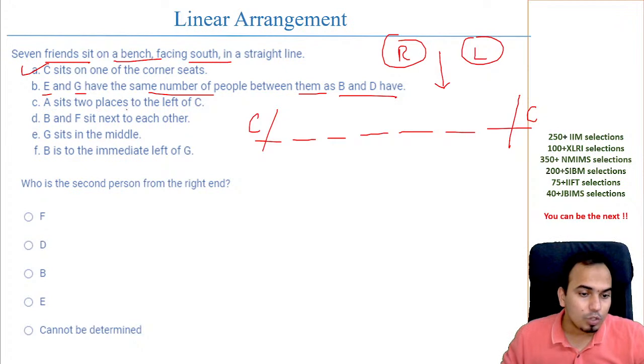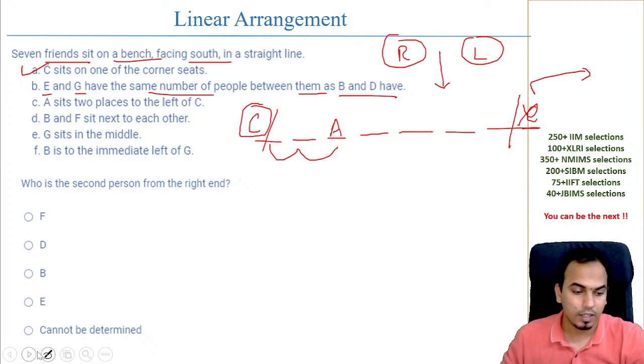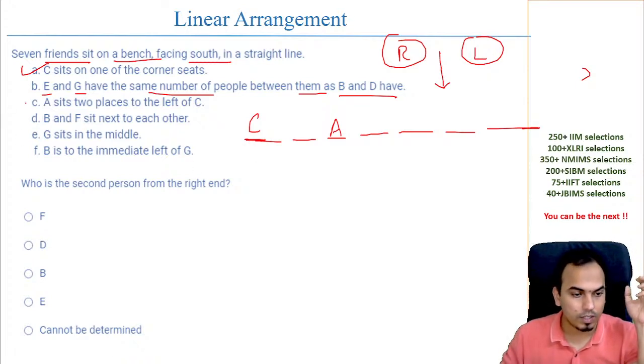but यहाँ पे दिख रहा है A sits two places to left of C. Left of C. अब यहाँ पे अगर C है तो A इसके लेफ्ट में तो यहाँ चला जाएगा, तो टेबल के बाहर चला गया, 7 6 के बाहर चला गया. So you know that okay A is 2 places, that means 1 place 2 place, so A is here. And when you know A is here, so you know that C is here and this is not the place of C, right? So here, okay, now I can remove all this. So you know specific place of C, you know specific place of A. Okay, so you have done this as well.